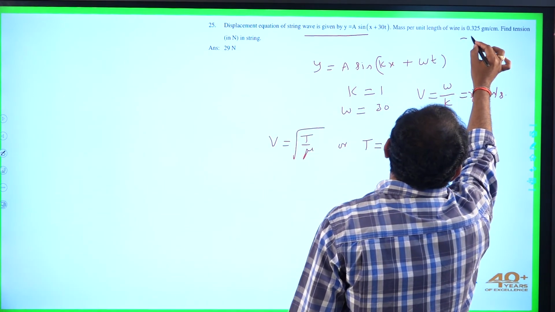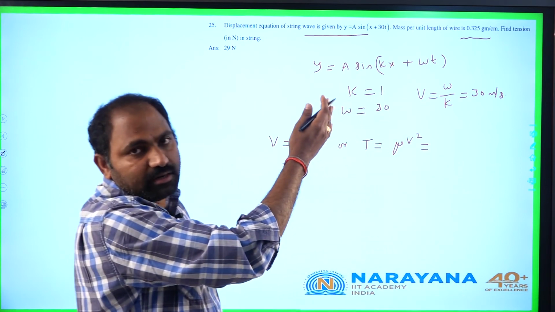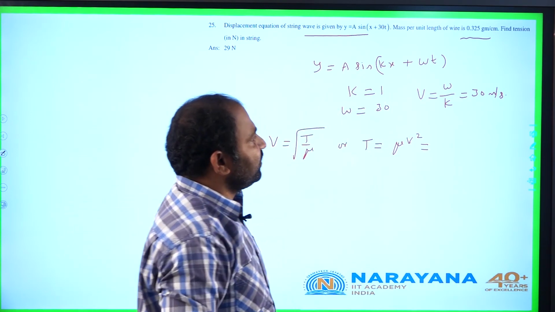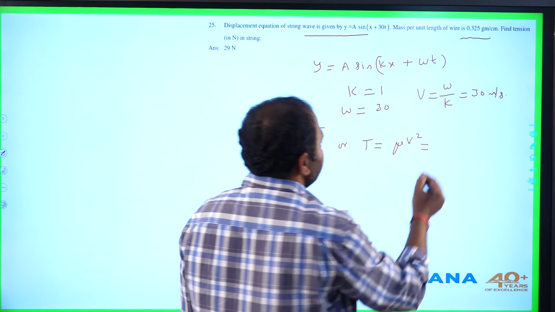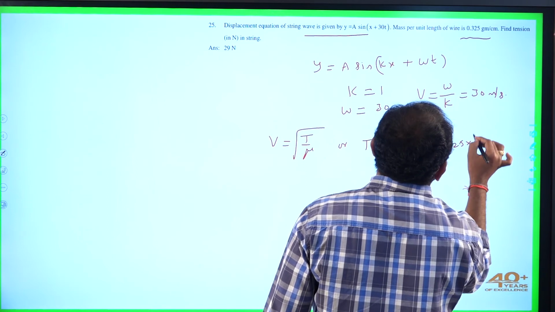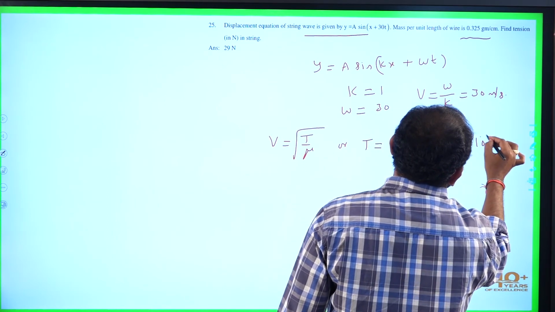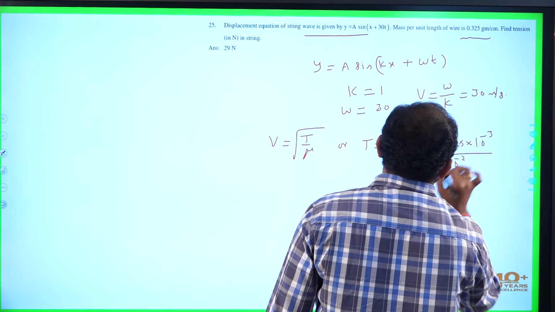Mass per unit length of wire is 0.325. You should take care while writing proper units of that. It is given in CGS units. We have to convert it into SI units. It is given 0.325 times of gram means 10 power minus 3 kg per centimeter, 10 power minus 2 meter